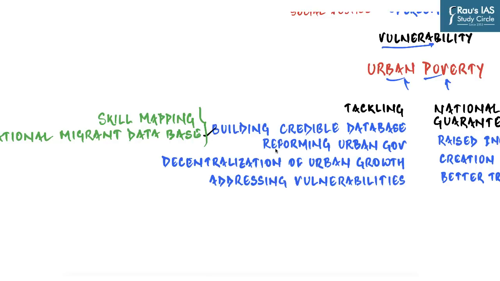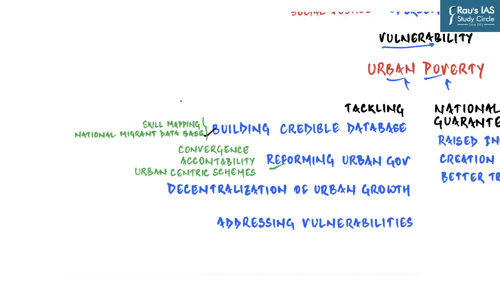But apart from that, we will have to reform urban governance. And so we will have to rebuild the urban governance model on the pillars of convergence and accountability, urban population specific central sector schemes, wider public participation, and use of the latest technology.